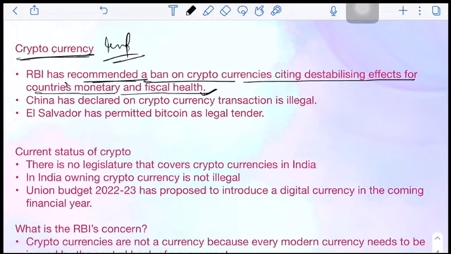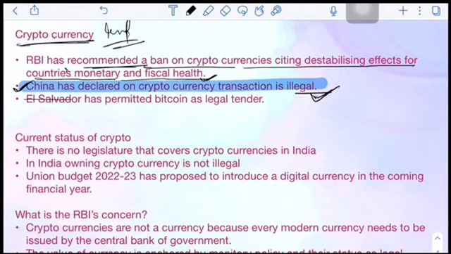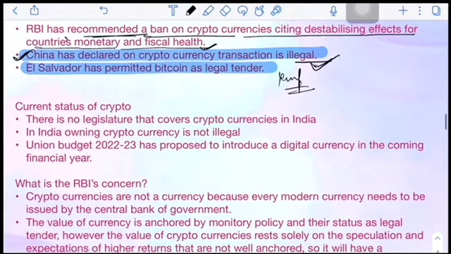China has already declared a ban on crypto. That's why we must take this into consideration, that China has declared a ban on cryptocurrency, and El Salvador has declared cryptocurrency a legal tender, like Bitcoin a legal tender. This is very important information. This you must keep in your mind.